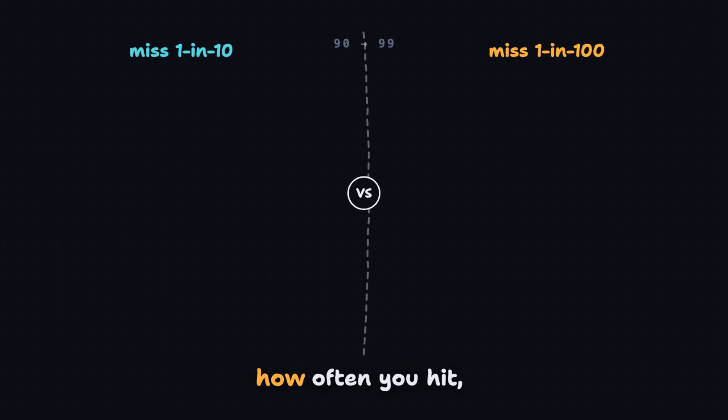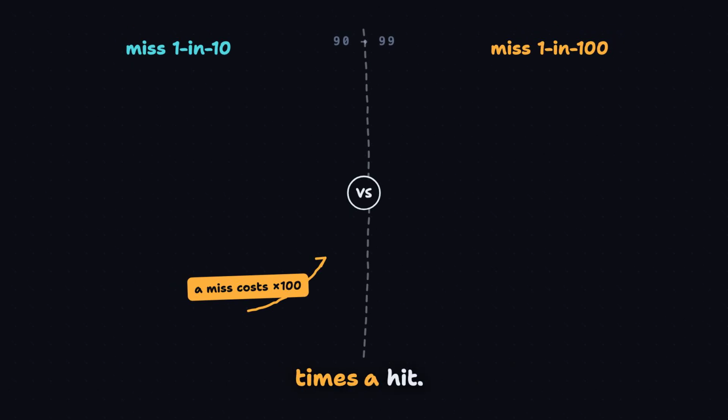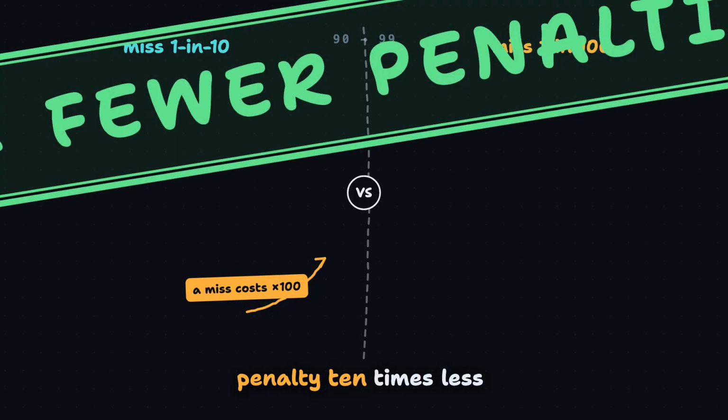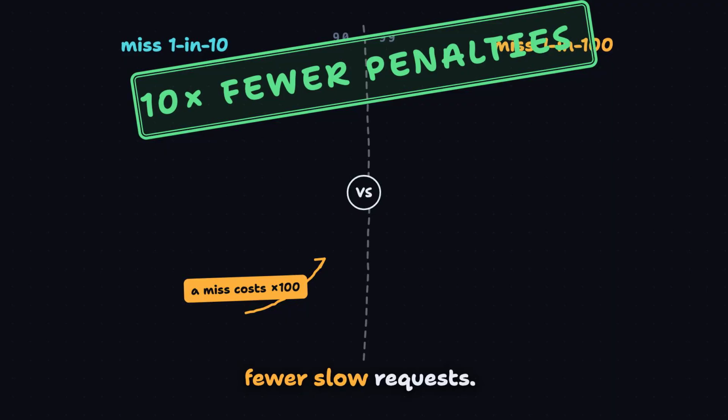Latency doesn't care how often you hit, it cares how often you still pay the miss penalty, and a miss costs about 100 times a hit. Going from 90 to 99 means paying that penalty 10 times less often. Same 4 points on a dashboard, 10 times fewer slow requests.